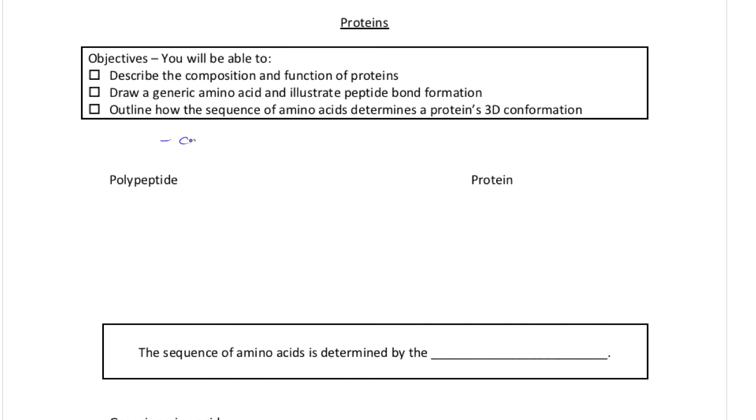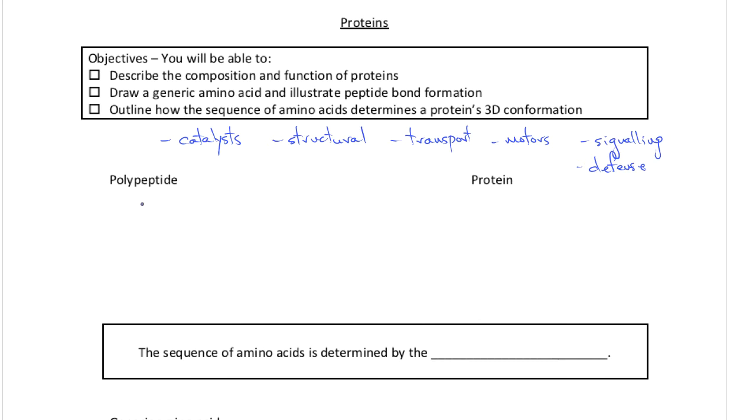They can be catalysts, like the enzymes that we'll learn about in a future lesson. They can be structural. They can be involved in transport, like the pump proteins or the diffusion carriers that we have learned about already. They can be actually motors carrying things around in a cell. They can be involved in signaling. They're involved in immune function or defense. They just have a myriad of different functions, all of which depend actually on their three-dimensional shape. So we'll start to learn about how they get that three-dimensional shape in this lesson.